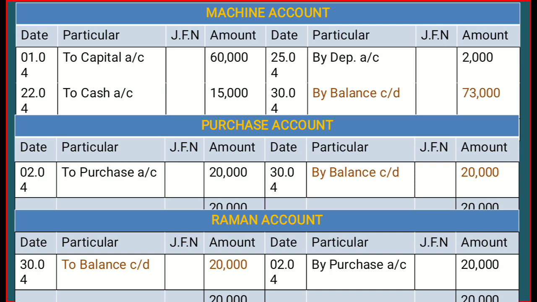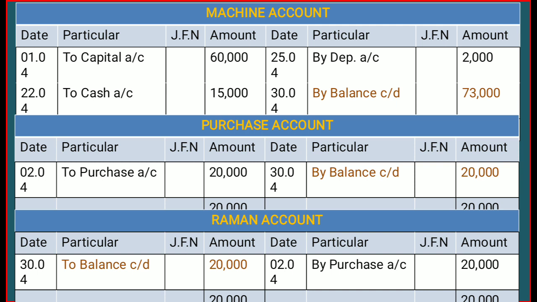Similarly you can check Raman's account. Once you prepare Raman's account, there is only one transaction, purchase account debit to Raman. So purchase account debit to Raman means we have to record this transaction in the credit side of Raman's account. Why are we going to credit Raman? Because of purchase. So that's why we write purchase, and the amount we put is 20,000. There is no other transaction related to Raman, so we have to transfer the same amount in the debit side.